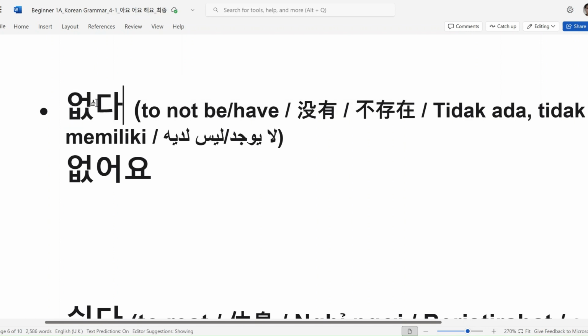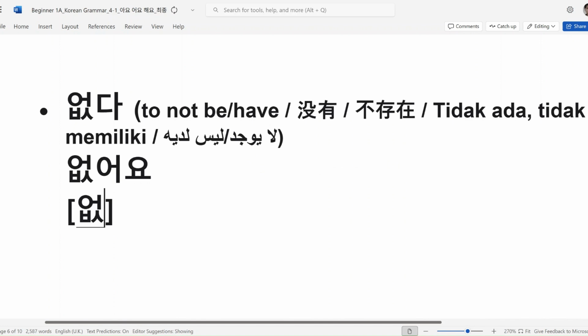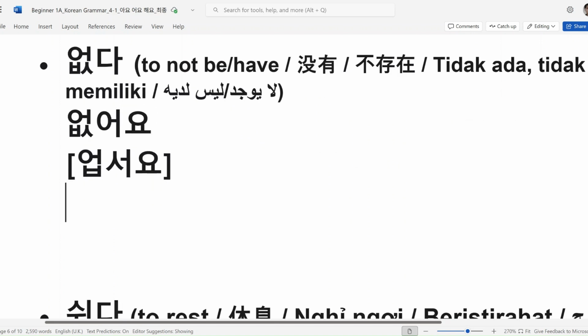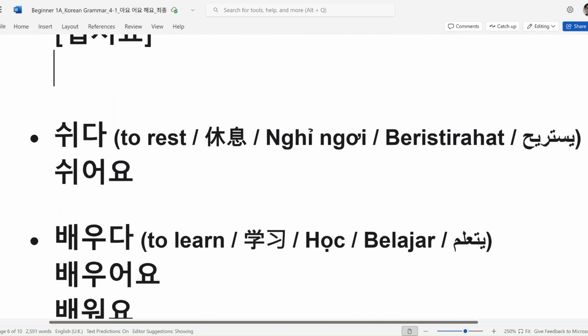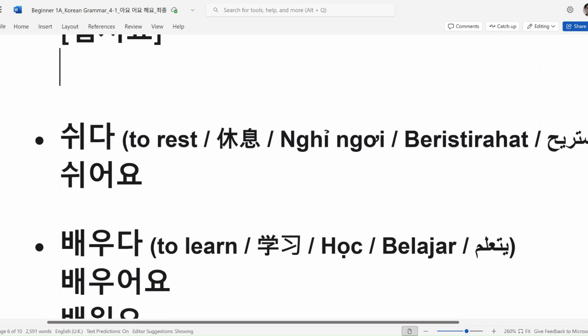자, can you see the stem? What type of vowel does the stem have? 어. So 어요, 없어요. How do you pronounce it? 없어요. 네. 자, next one is to rest. To rest is 쉬다.